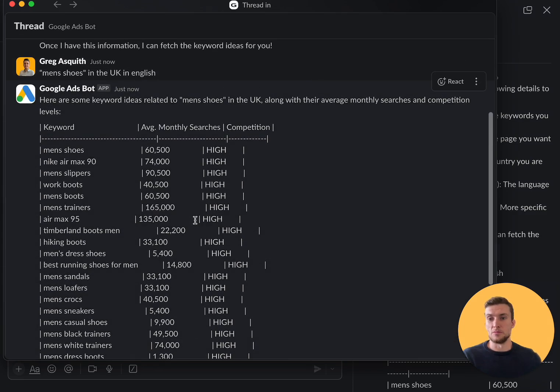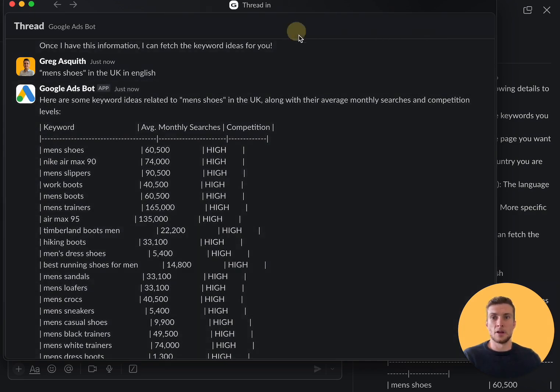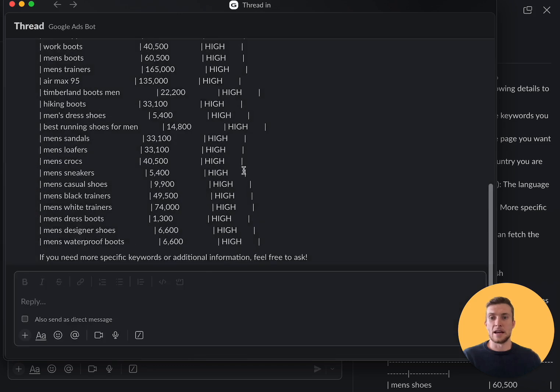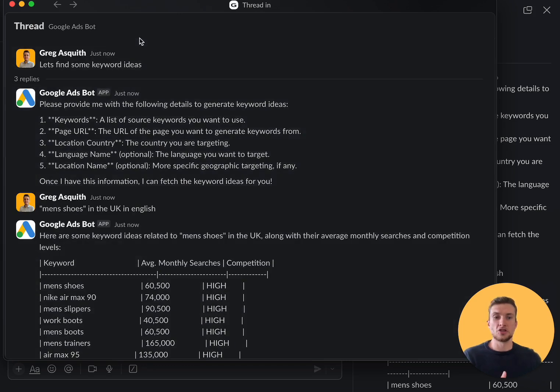So if we wanted to look for some new ones, maybe we could go a bit nicher and find some lower competition keywords as well. But that's just a couple of ways in how using AI can make it so much more easy and powerful to interact with platforms. We didn't have to go into the Google Ads UI for that at all. Anyone could have done this, even if they didn't know how the keyword planner worked. But also keeping the control that we had to actually approve the bot to actually make any changes.